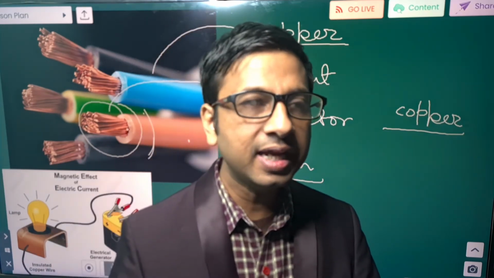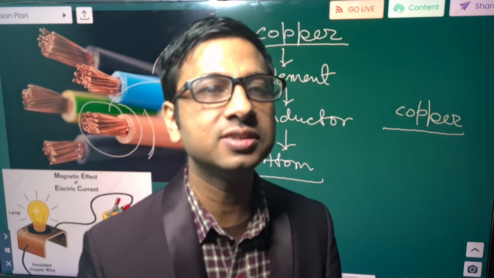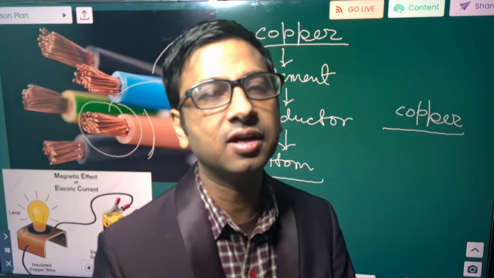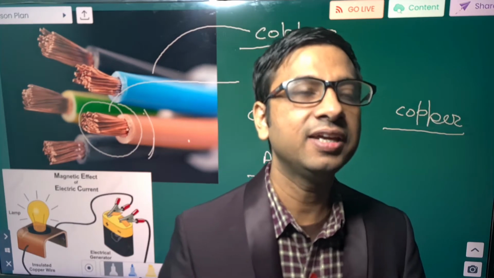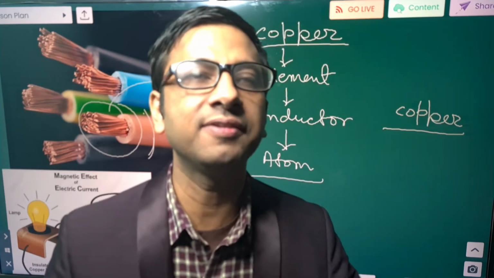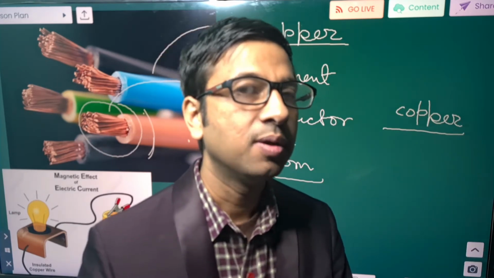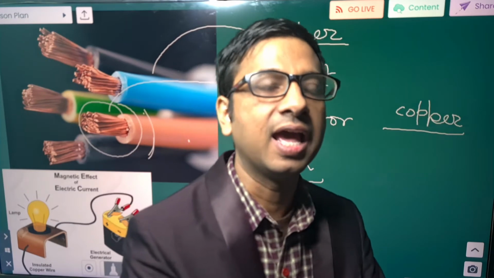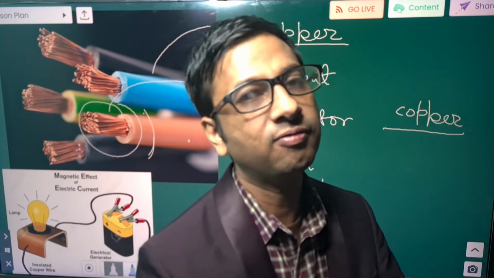In any material in which there are free electrons, it can conduct electricity. If we apply a potential difference, that potential difference will cause movement of those free electrons in the wire, and due to which electric current will flow.